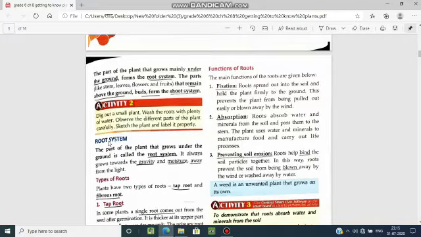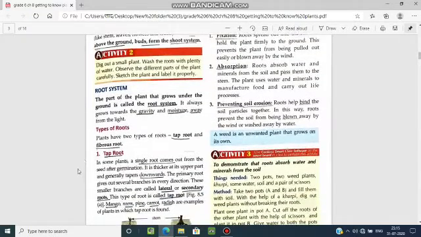Now, the root system. The part of the plant that grows under the ground is called the root system. It always grows towards gravity and moisture, away from the light. Types of roots. Plants have two types of roots, tap roots and fibrous roots.